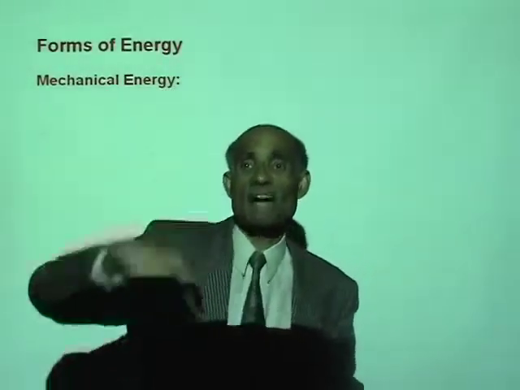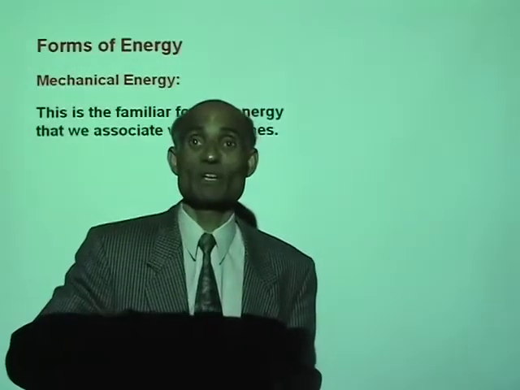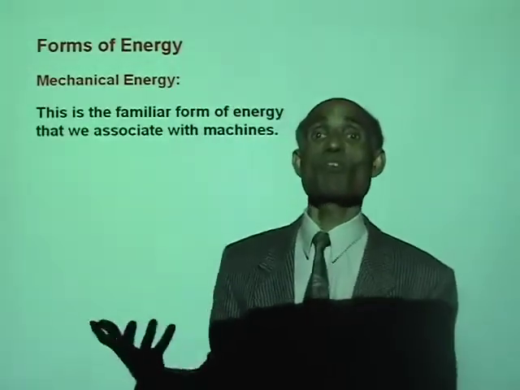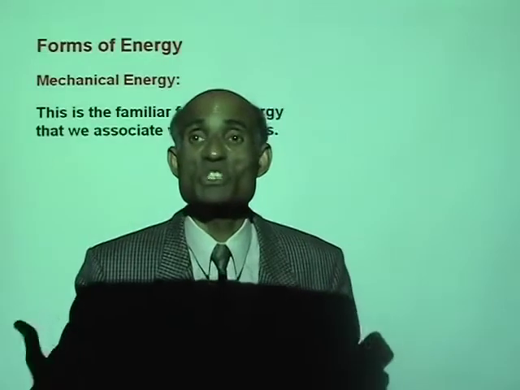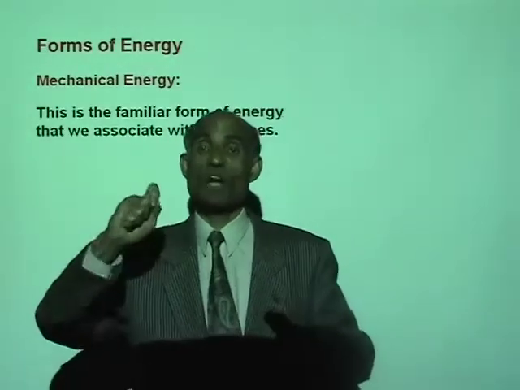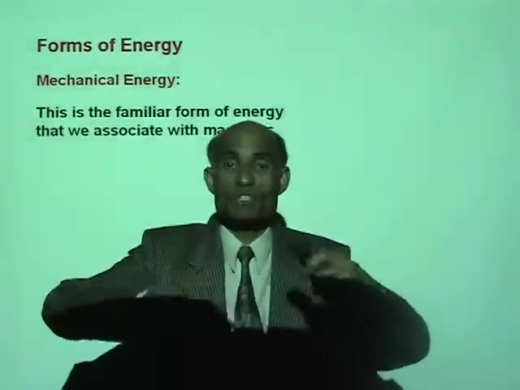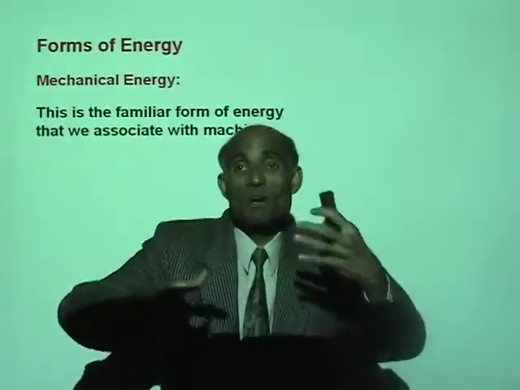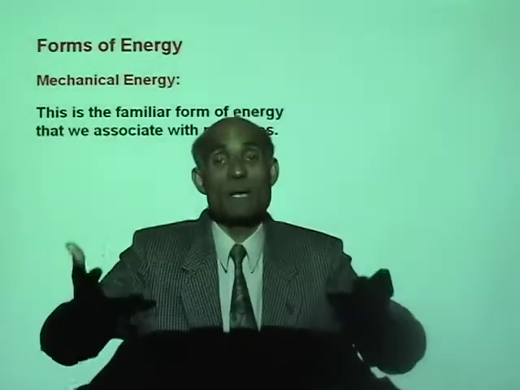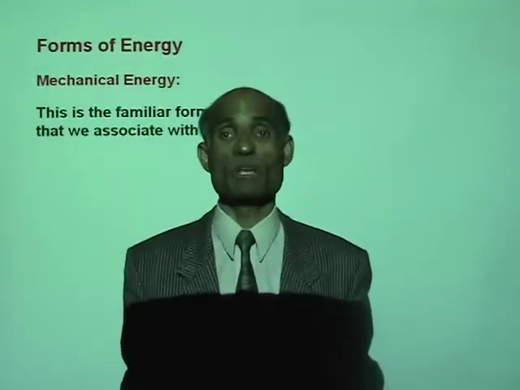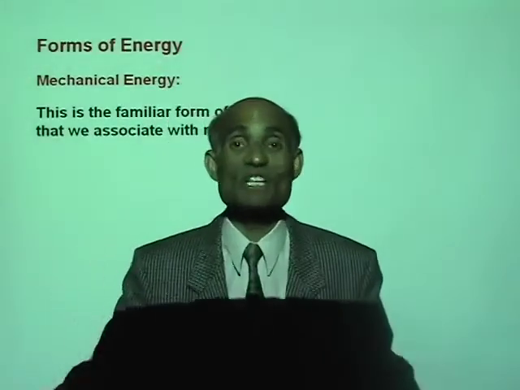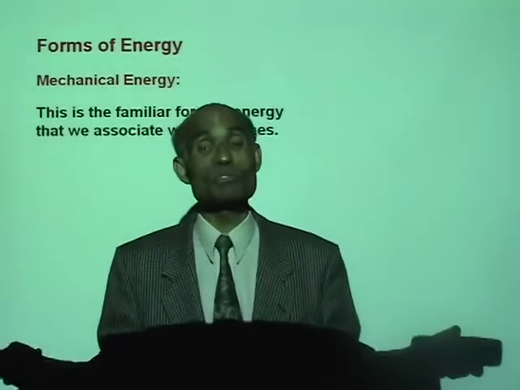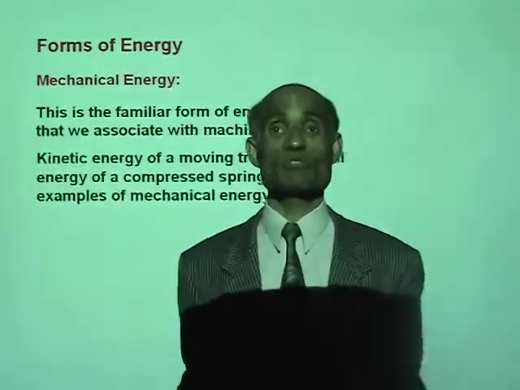Now, when a flywheel rotates, it has mechanical energy. So this is the familiar form of energy that we associate with machines. When your car engine works, you can see a lot of things will be moving, and the motion energy is a kind of mechanical energy. So potential energy and kinetic energy are both mechanical energy.